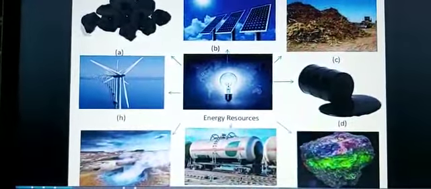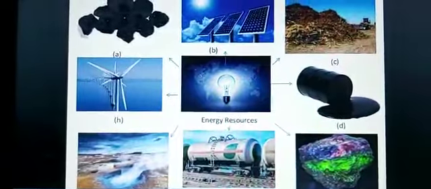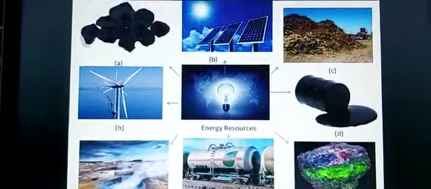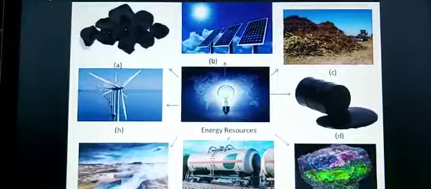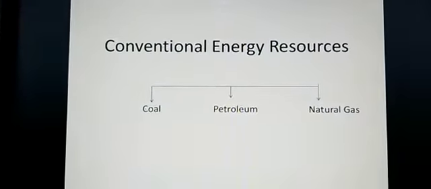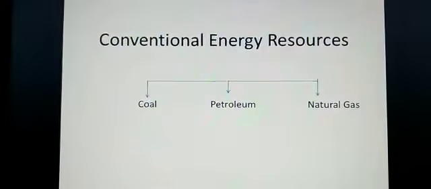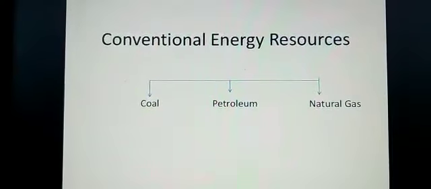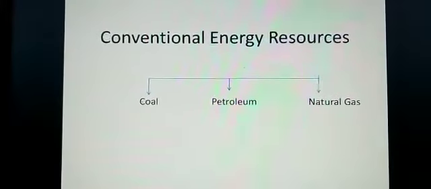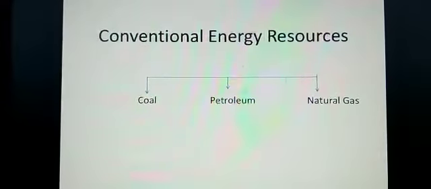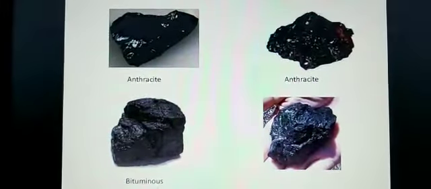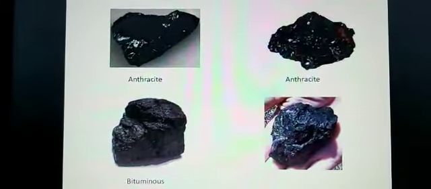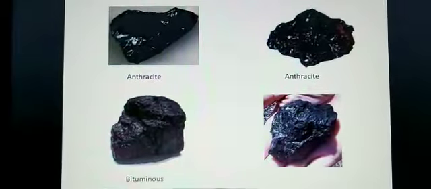You can see the picture which is given here. It will be helpful to you while you are going through the lesson. Children, first we are going to do coal. I am going to go through it slowly, one by one. Here you see the types of coal.